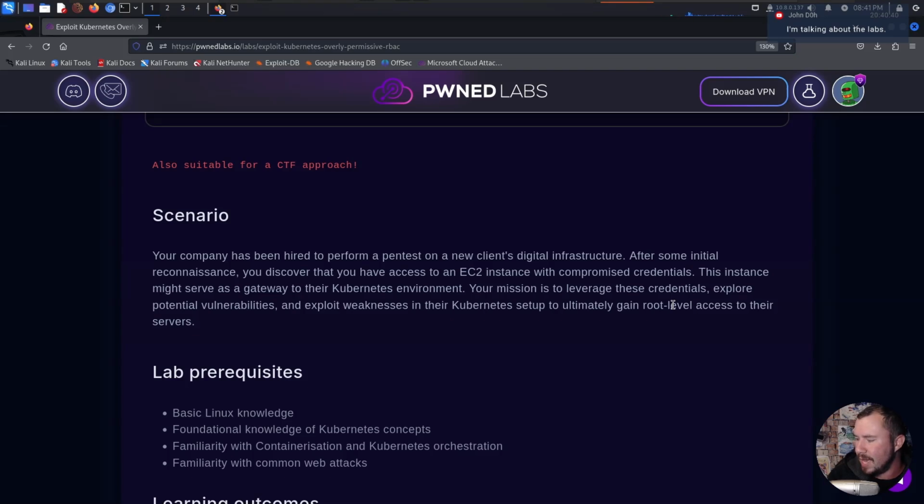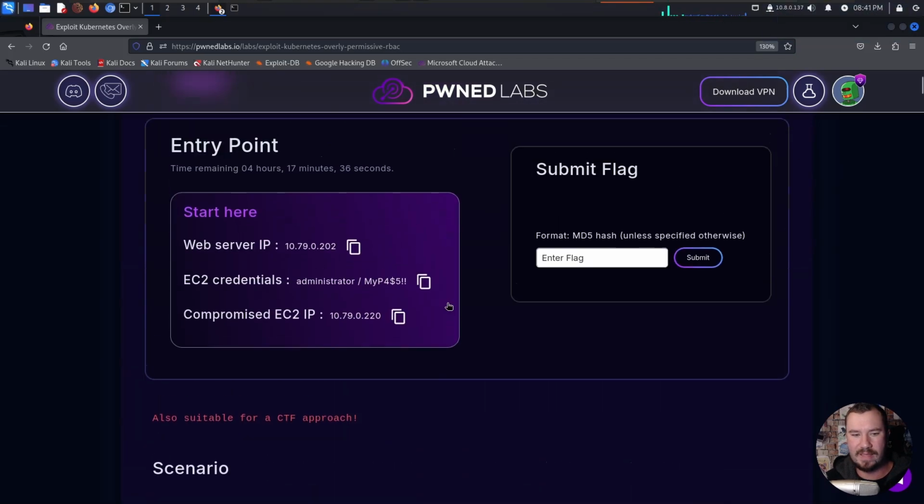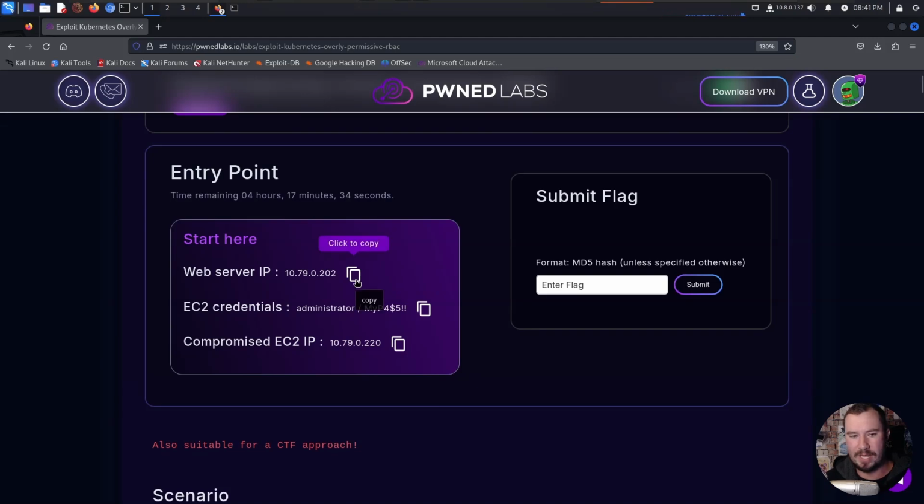So, John, I don't work at Pwned Labs, but here's what I can tell you. Cloud is not cheap. It would be impossible for Pwned Labs to host this in the cloud for people to do for free. Like literally impossible because of the cost. But Pwned Labs has over 40 completely free labs that you are able to do. But yeah, I don't run or own Pwned Labs. But it would be impossible for them to host this for free. That's just part of the cost of education at times. But it's also super affordable.